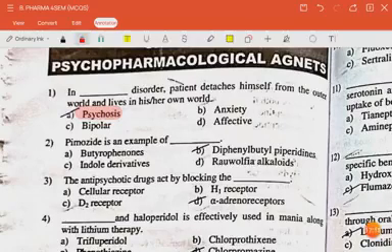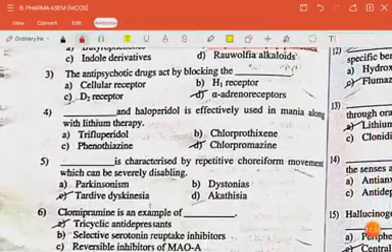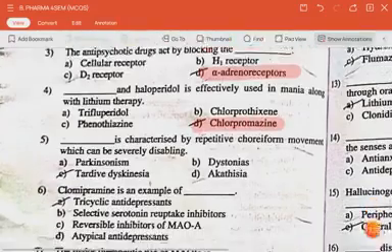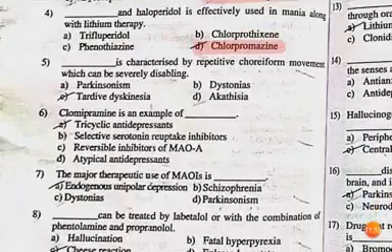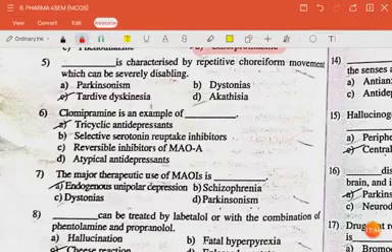The next question is: pimozide is an example of diphenylbutylpiperidine. The next question is: the antipsychotic drugs act by blocking the alpha adrenoreceptors. The next question is: dash and haloperidol is effectively used in mania along with lithium therapy. The answer is chlorpromazine. The next question is: dash is characterized by repeated choreiform movement which can be severely disabling. The answer is dyskinesia.